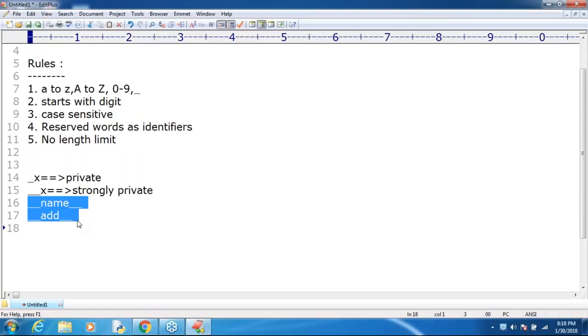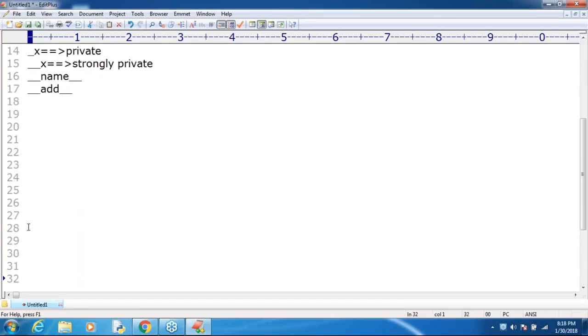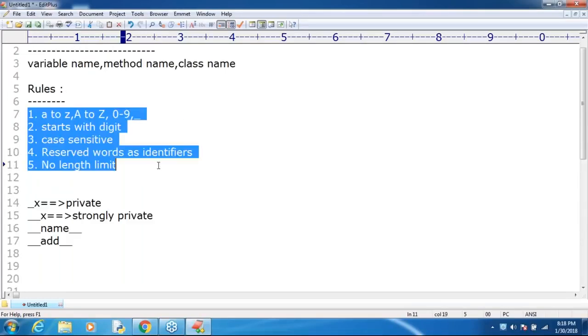Next, sir, how many modifiers are there? All these things we will discuss in the next sessions. Don't worry about that. Okay, sir, can I go to the next level? Up to this is clear for all of you, right? Okay, that's all. This is about identifiers. Are you getting what rules are there for identifiers?